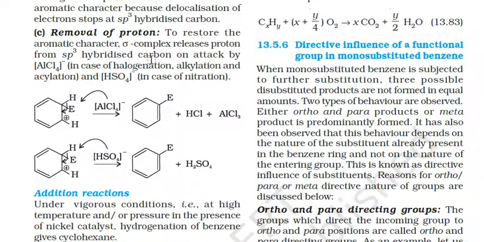Removal of proton to restore the aromatic ring. To restore the aromatic ring, the sigma complex releases a proton from the sp3 hybridized carbon on attack by AlCl4 minus. So the AlCl4 minus produced in the first step attacks the sp3 hybridized carbon in case of halogenation, alkylation and acylation, and HSO4 minus in case of nitration.